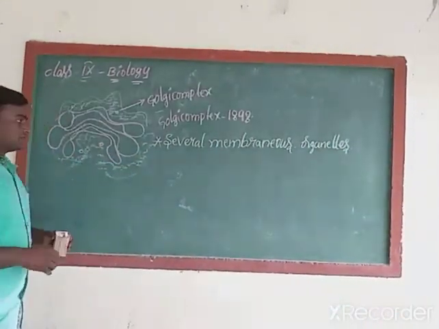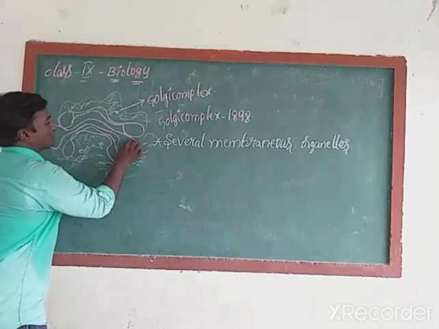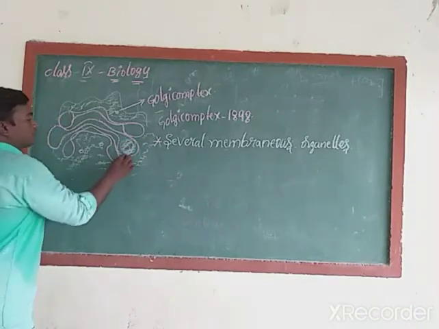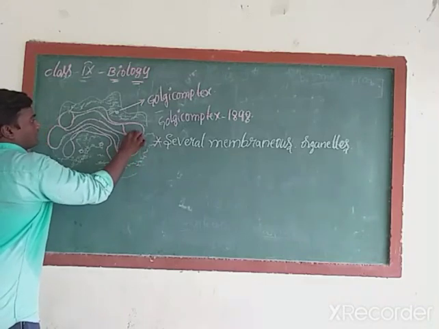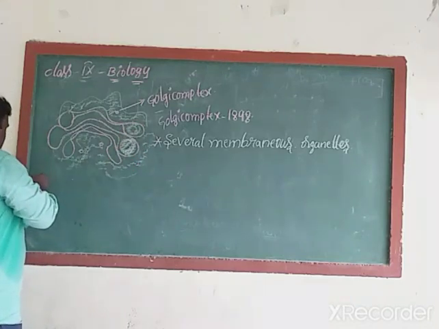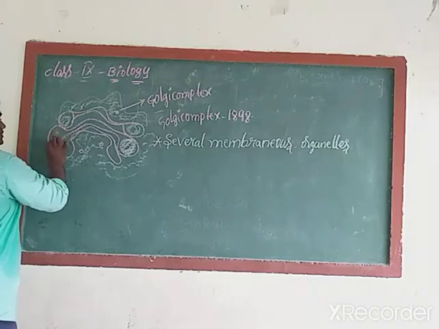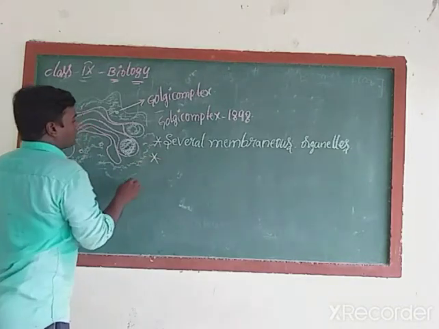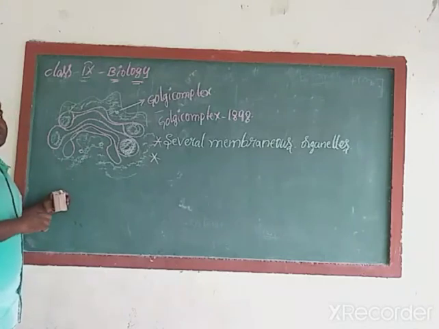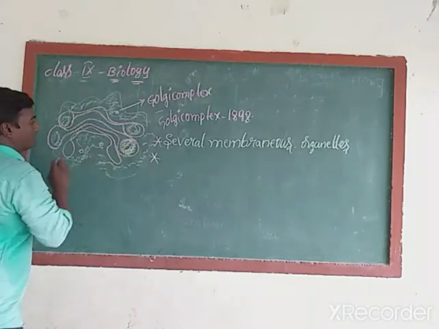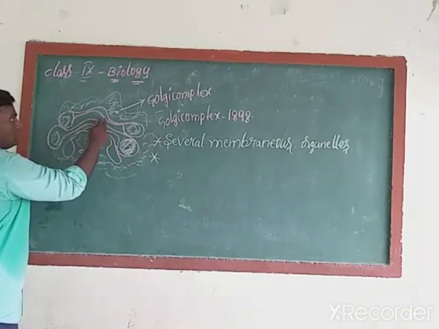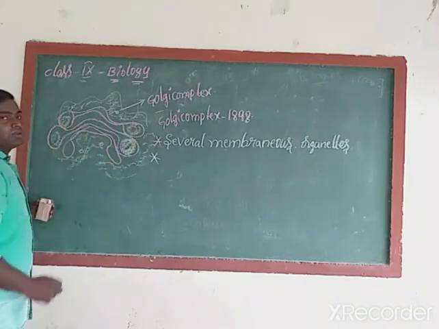If you observe this Golgi complex, there is a chance to see some fluid-filled sac-like structures. Fluid-filled means some bubble-like structures. This is one bubble-like structure. Next, this is also one. We can see some bubble-like structures along with some tubes and sheets. For example, this is a fluid bubble. This is one sheet. Next, this is also a sheet. This sheet is attached to this bubble-like structure.